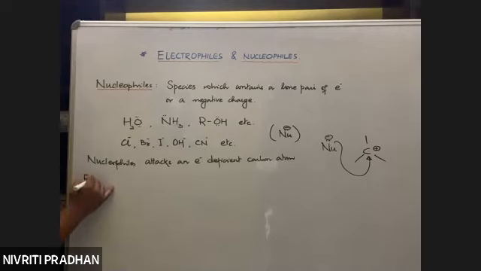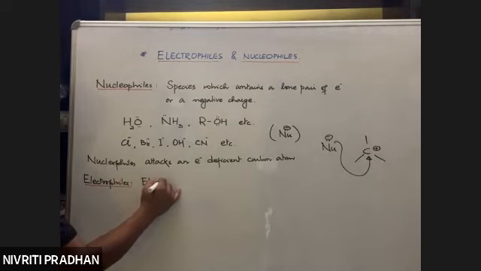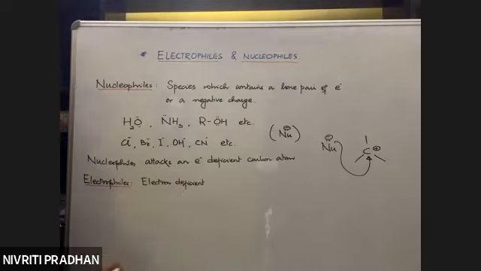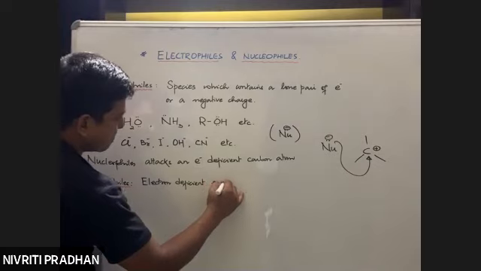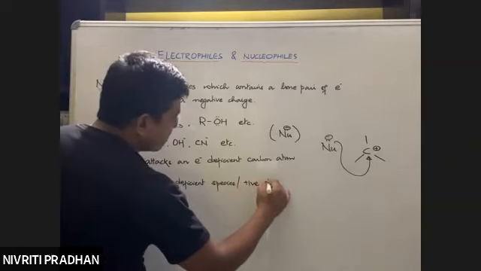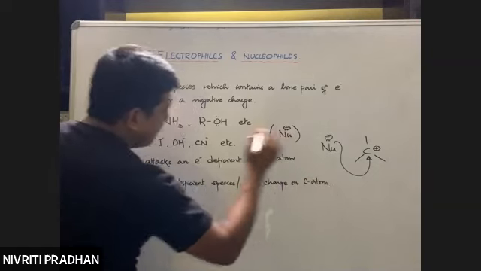Next, electrophiles. So what are electrophiles? Electron deficient species, or species which contain a positive charge on a carbon atom, are known as electrophiles.